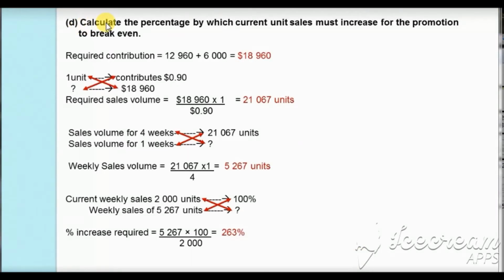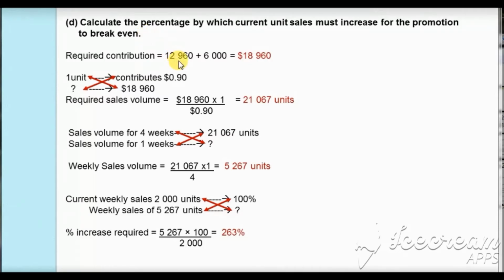In bit D of the question, we are asked to calculate the percentage by which the current unit sales must increase for the promotion to break even. You see, break even is a point where we neither earn losses nor profit. We cover all our expenses. However, when we did the calculation for bit C of the question, we saw that we are making a loss. Why was there an additional loss? Because we were not able to cover all the fixed cost.